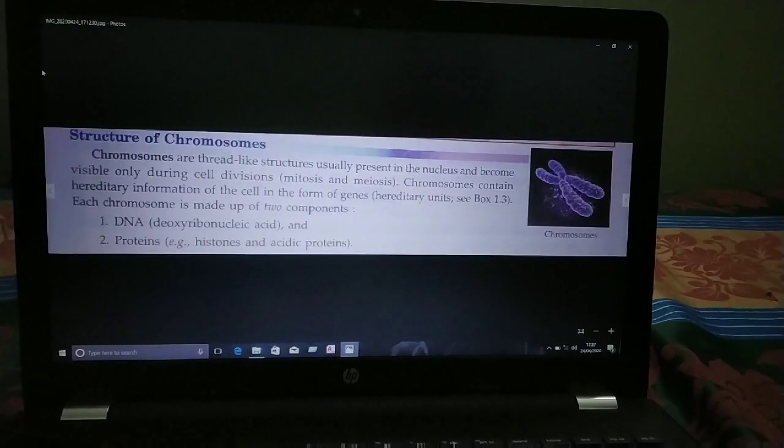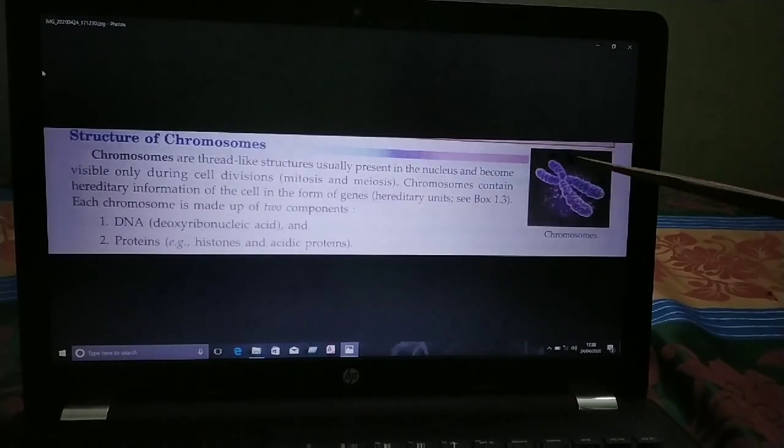Chromosomes are thread-like structures usually present in the nucleus and become visible only during cell division. Inside the nucleus the chromosome is present, and it contains the hereditary material or hereditary information in the form of genes.